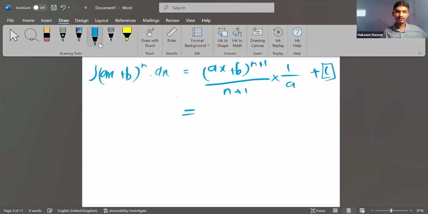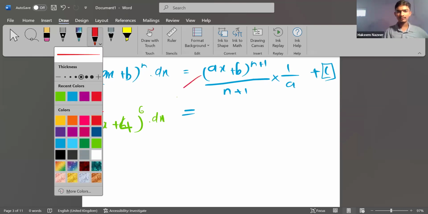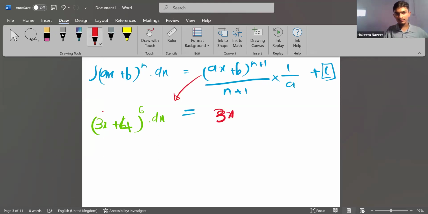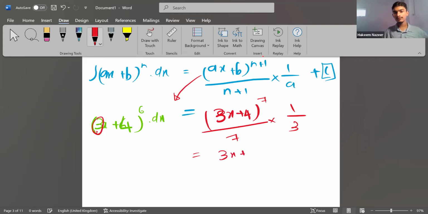Consider an example, this (3x plus 4) to the power 6 dx. This is all from the lecturer's notes, not mine. Then the rule should be applied here. (3x plus 4) to the power 6 plus 1, where n is 6. n plus 1 is 7, divided by 7 into 1 over a. A is represented by 3. So (3x plus 4) to the power 7 over 21, plus c. Done.